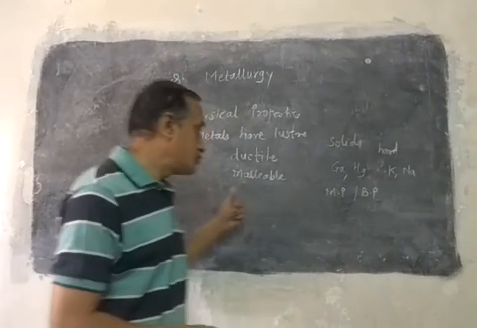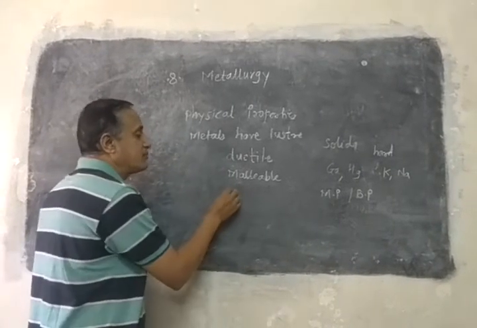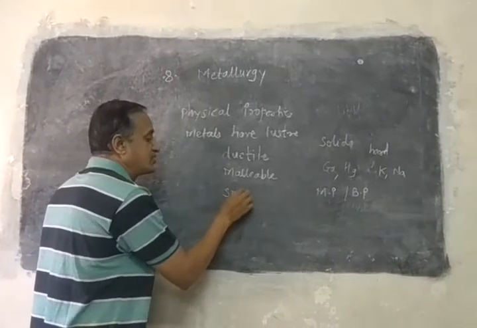Now, one more property the metals show is that they are sonorous.